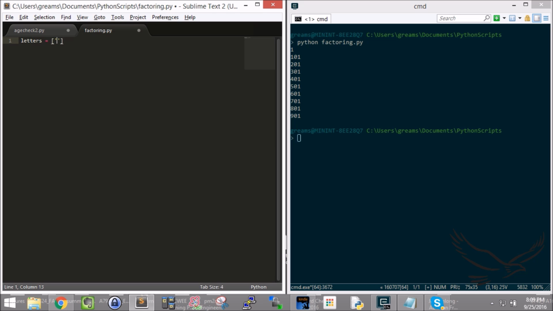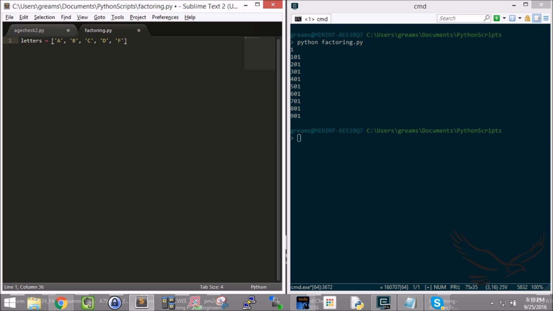So I'm going to do brackets, and I'm going to put in quotes the letter A, comma, and then in quotes the letter B, comma, in quotes the letter C, comma, and then in quotes the letter D, comma, and then finally in quotes the letter F. So here I've got a list or an array of A, B, C, D, F. And that's what letters is now. So letters contains that list, all separated by commas.